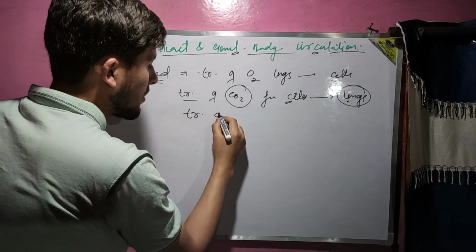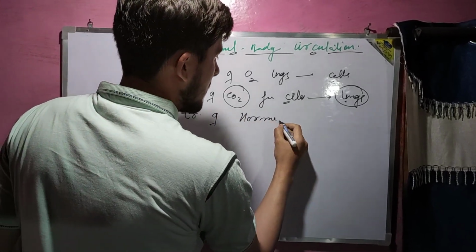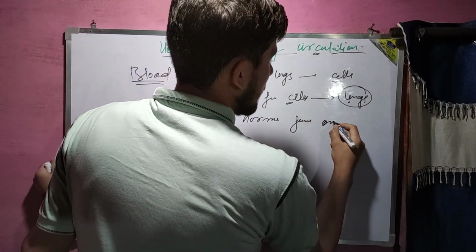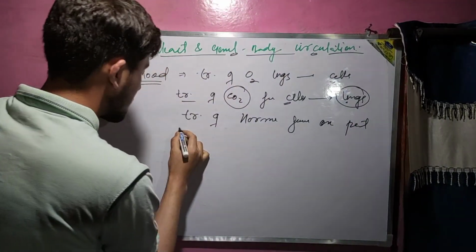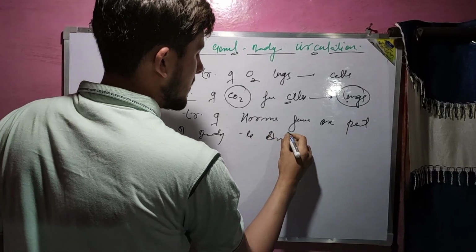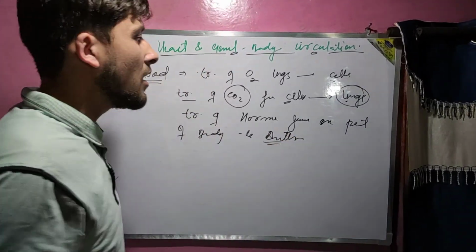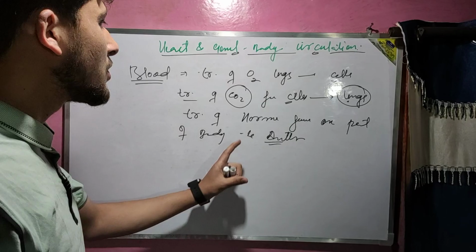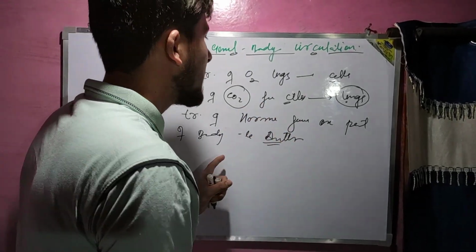For example, transport of hormone from one part of body to another. Almost in all the transporting processes, blood acts as a medium.